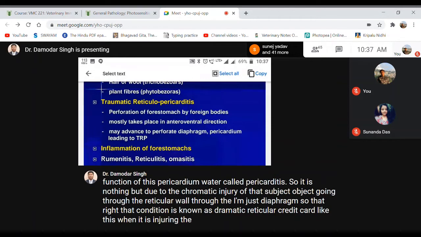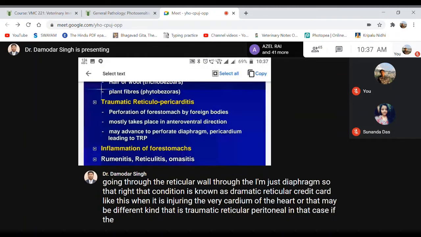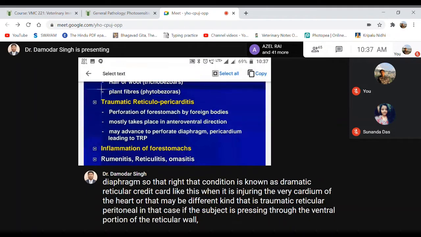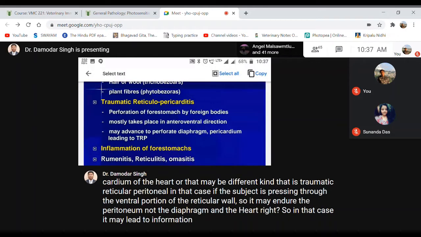Or there may be a different kind, that is traumatic reticuloperitonitis. In that case, if the sharp object passes through the ventral portion of the reticular wall, it may injure the peritoneum, not the diaphragm and the heart, right? In that case, it may lead to inflammation of the peritoneum, what we call peritonitis.